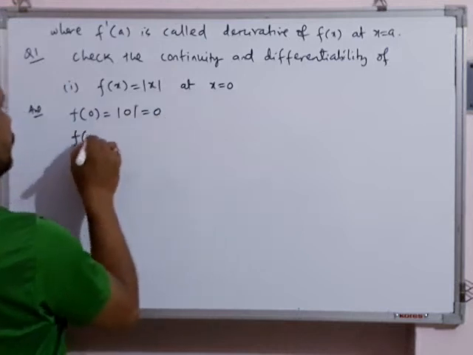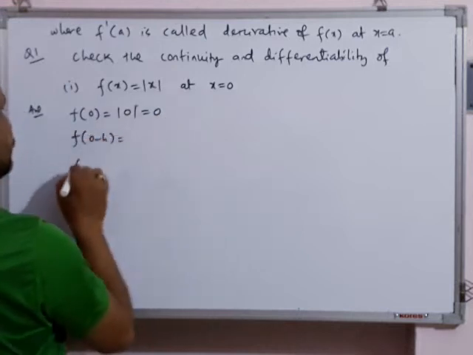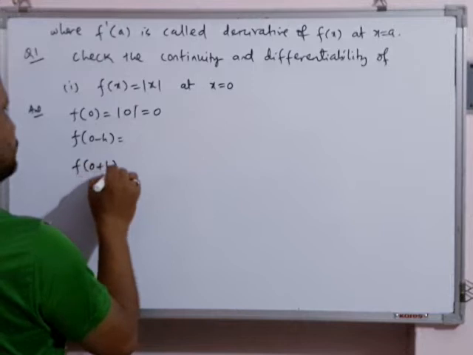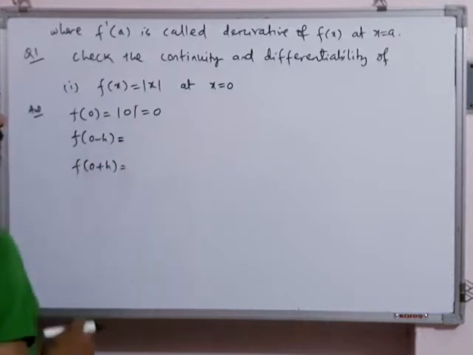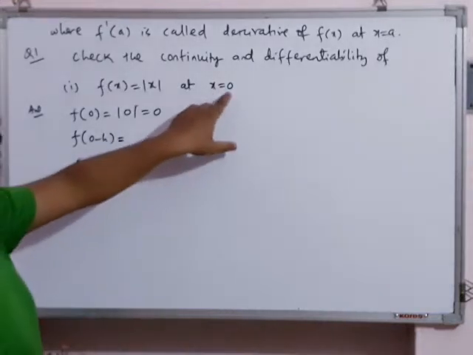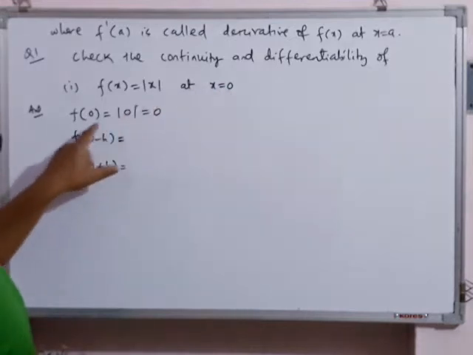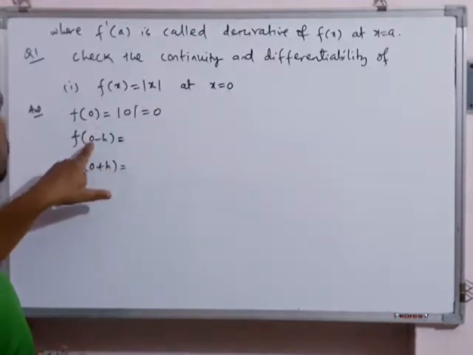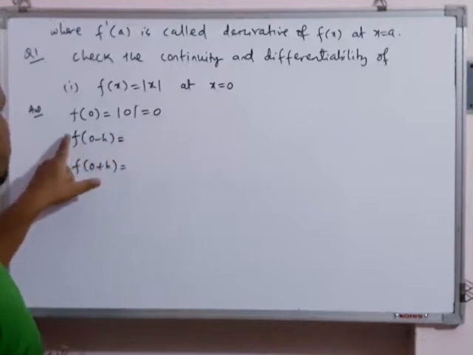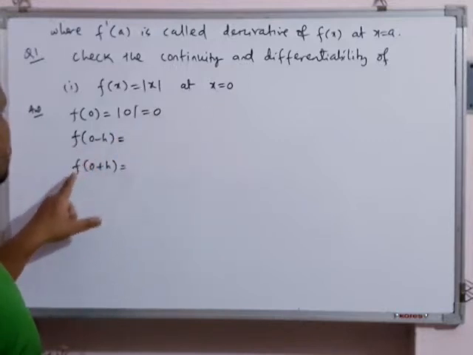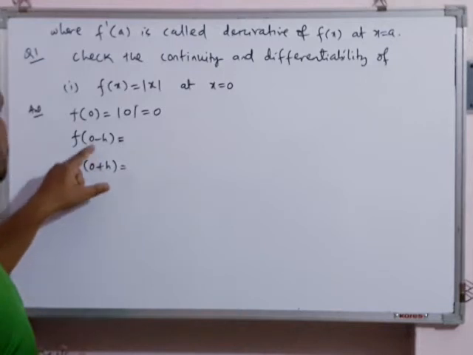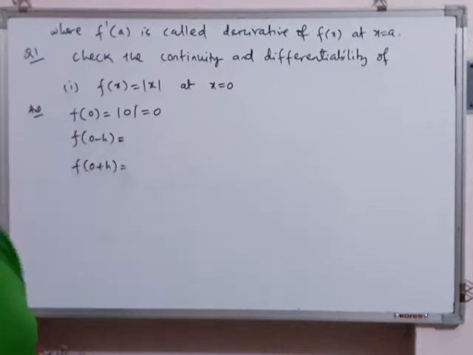Then we will find f of 0 minus h. Then we will find out f of 0 plus h. In every question, whatever point is given, at that point you have to find out the value of the function. Here it is 0. We will find the value of the function at 0 minus h, and the value of the function at 0 plus h. These will be used in LHL, RHL, LHD, RHD everywhere.